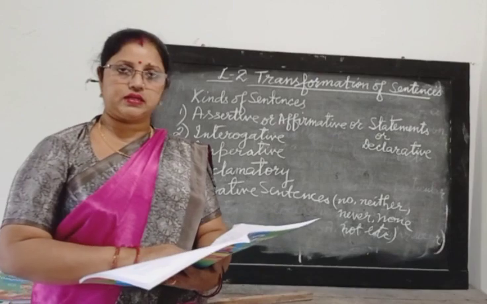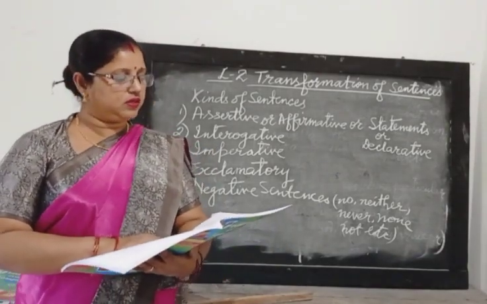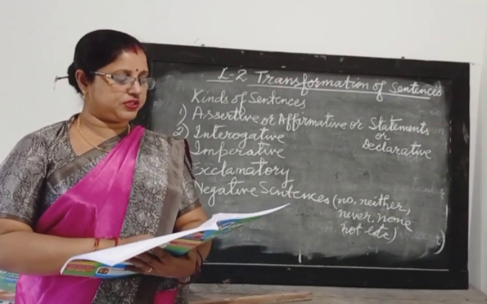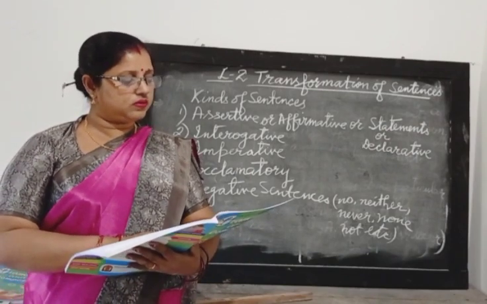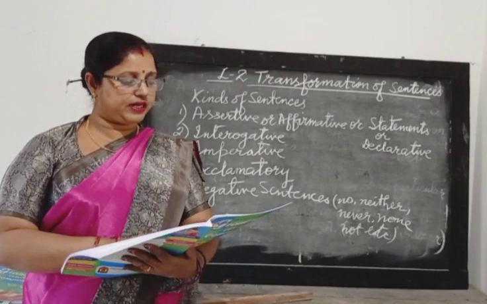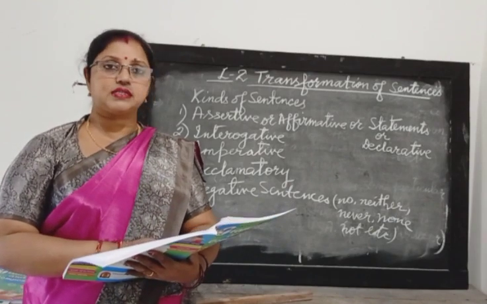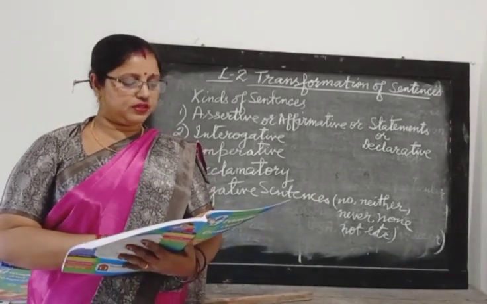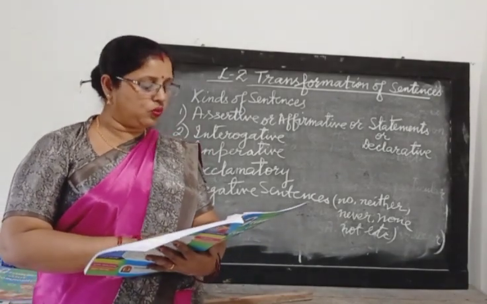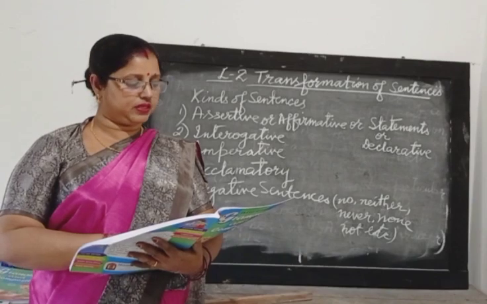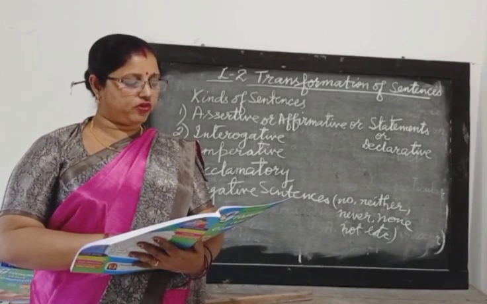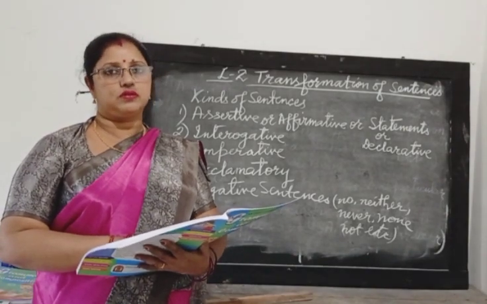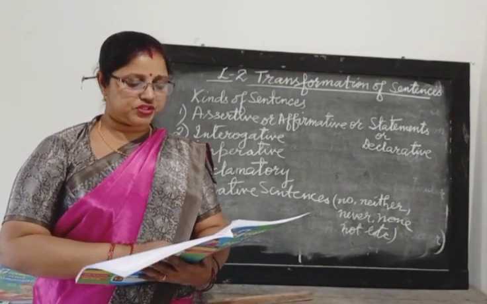Statements are given, examples are given. First one, A, statements into questions. The first one: cannot change the inevitable. If it has to be converted into a question, then we will write it as: who can change the inevitable? They can never be forgotten. Can they ever be forgotten? So this way we will change it into questions.